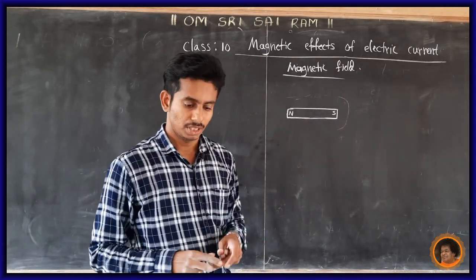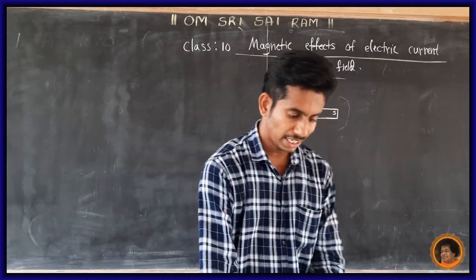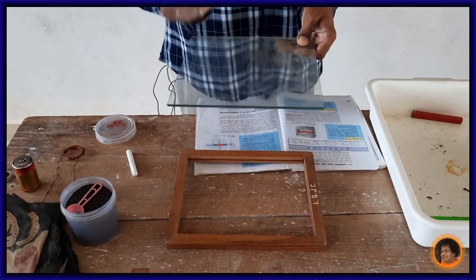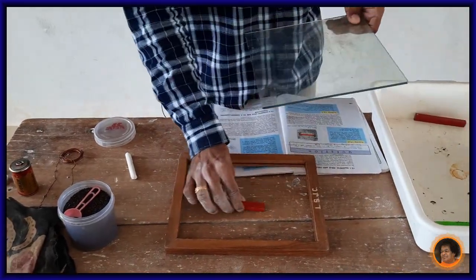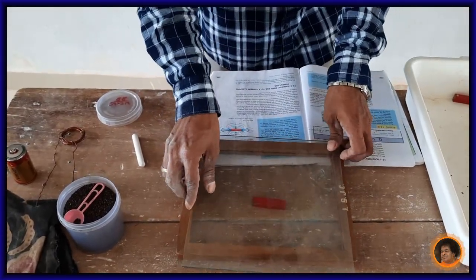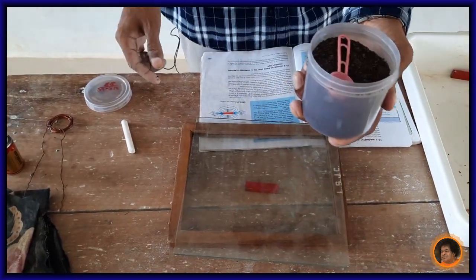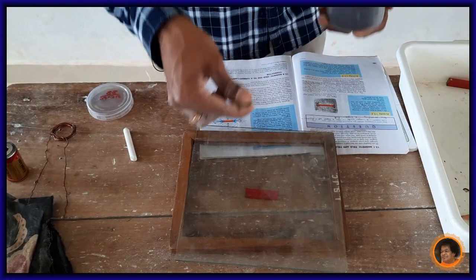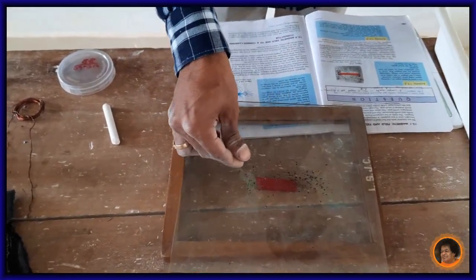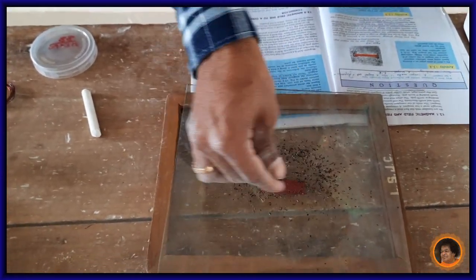Now, we can show the magnetic field with the help of one experiment. Yes. Now, this is a bar magnet. A glass slab is kept like this. Then these are iron filings, iron powder. Now spread these iron filings onto the glass slab.